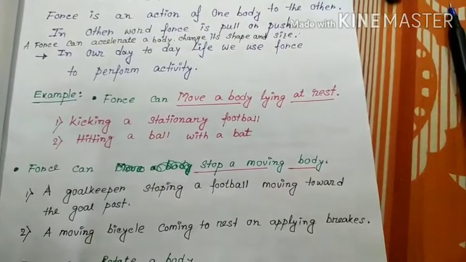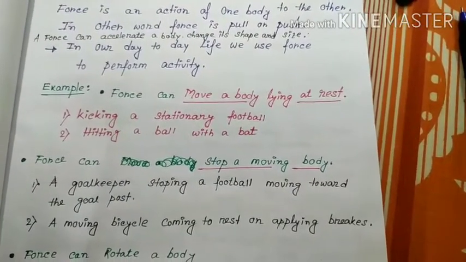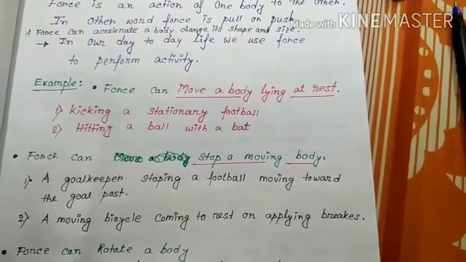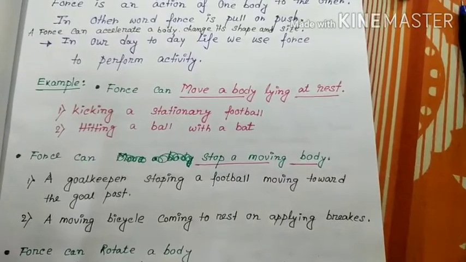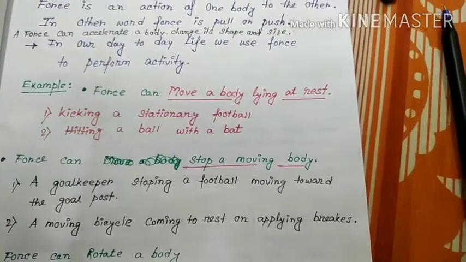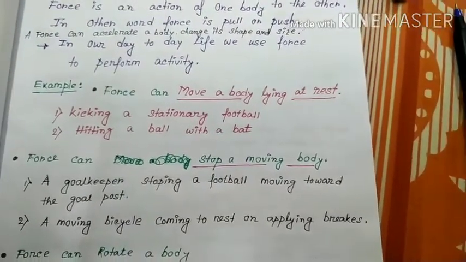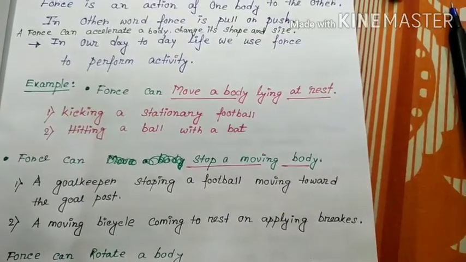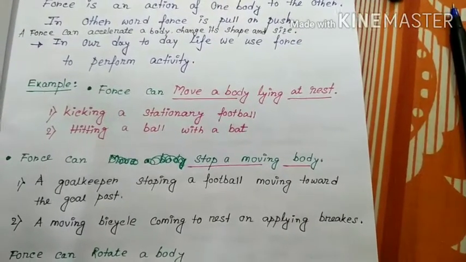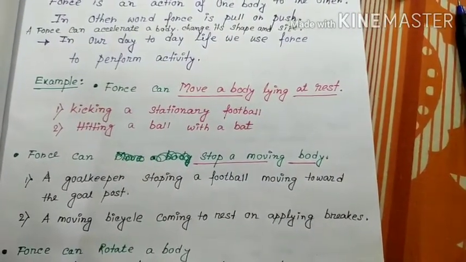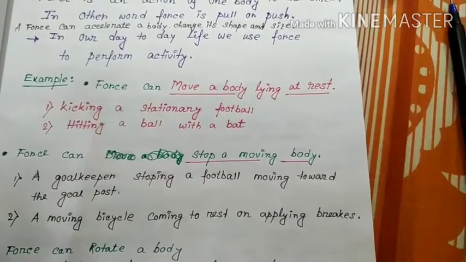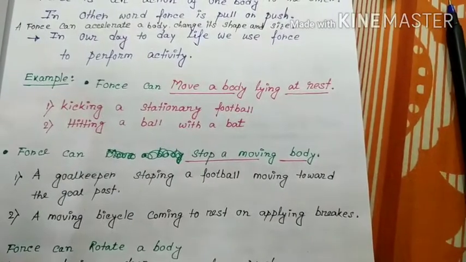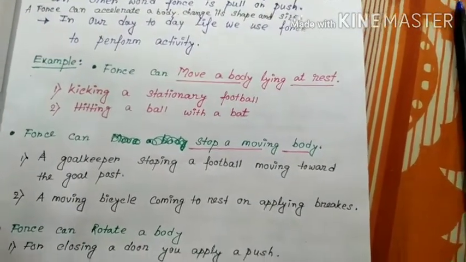Second type of force is force can stop a moving body. So when you apply force to a moving body, it will stop. Just like a goalkeeper. Suppose you are a goalkeeper standing in front of a goal, and when the football comes, you just apply force, the ball will stop. A goalkeeper stopping a football moving toward the goal post. A moving bicycle, suppose you are cycling, a moving bicycle coming to rest on applying brakes.